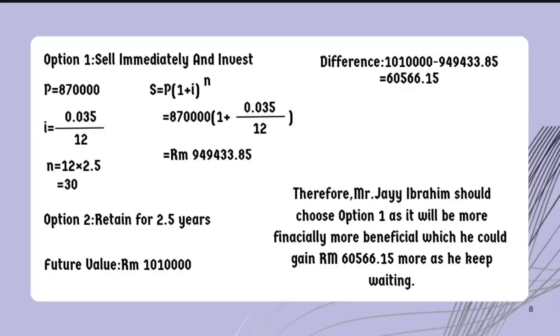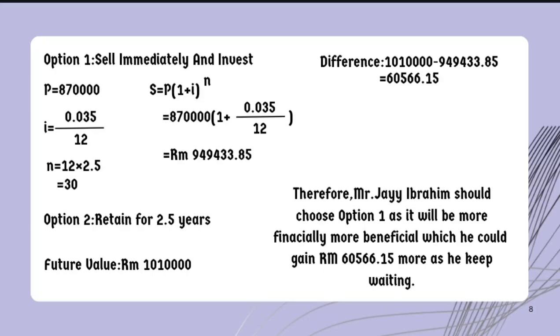Alright, for question 2, option 1, sell immediately and invest. Just use the same formula as given and the result will be 949,433.85. And for option 2, retain for 2.5 years. The future value is the same as 1,010,000. Then we make a difference, which is 1,010,000 minus 949,433.85, and you will get 60,566.15.